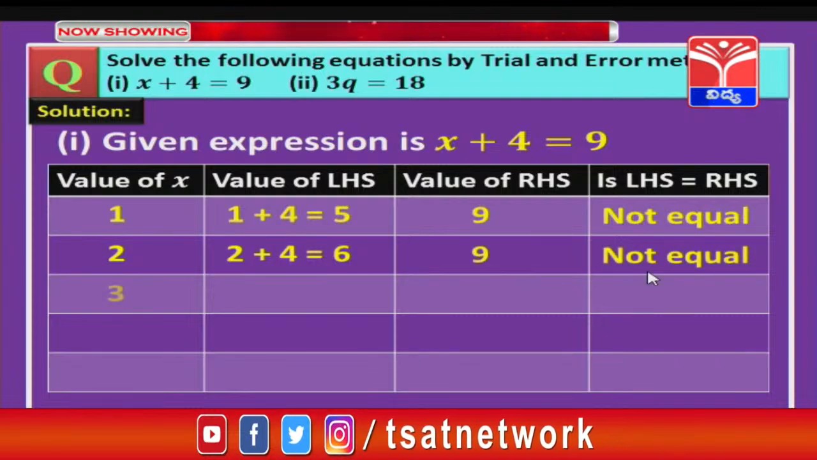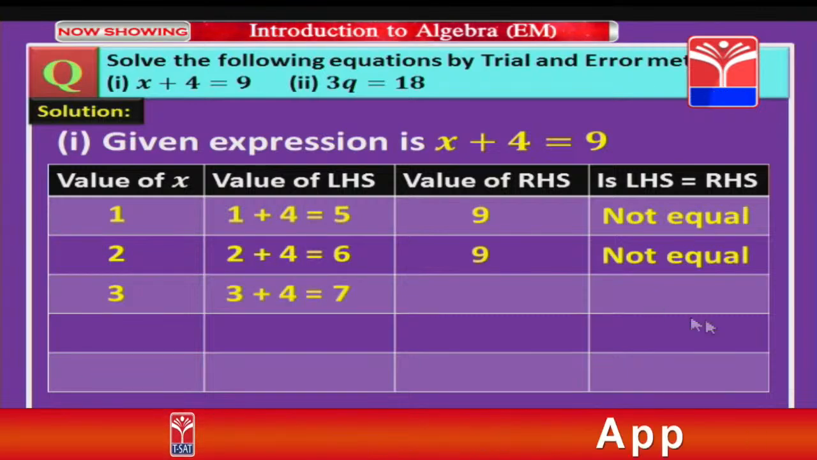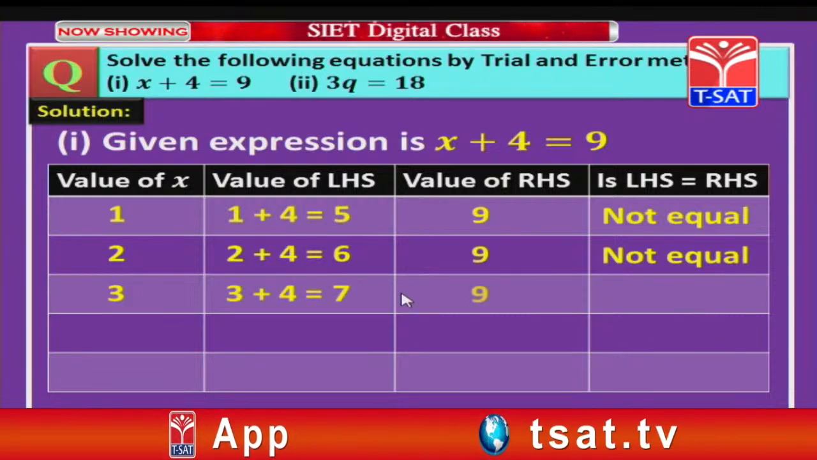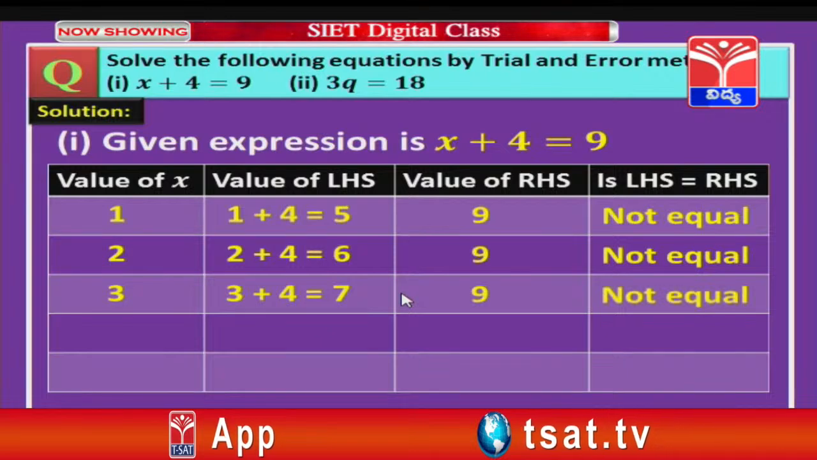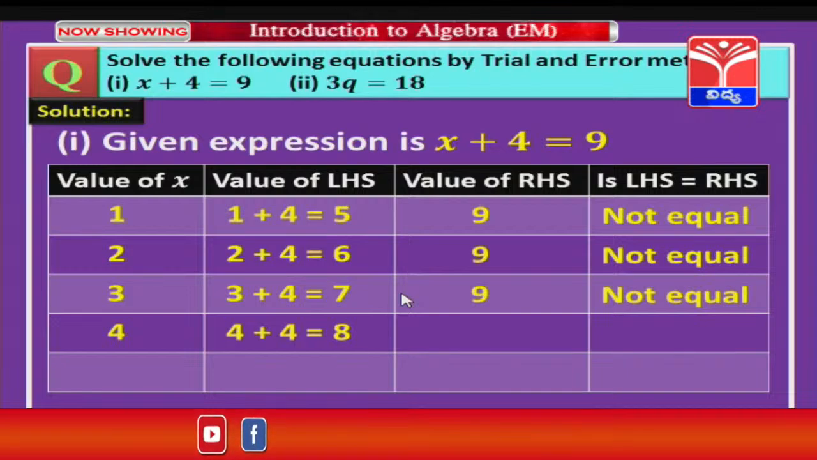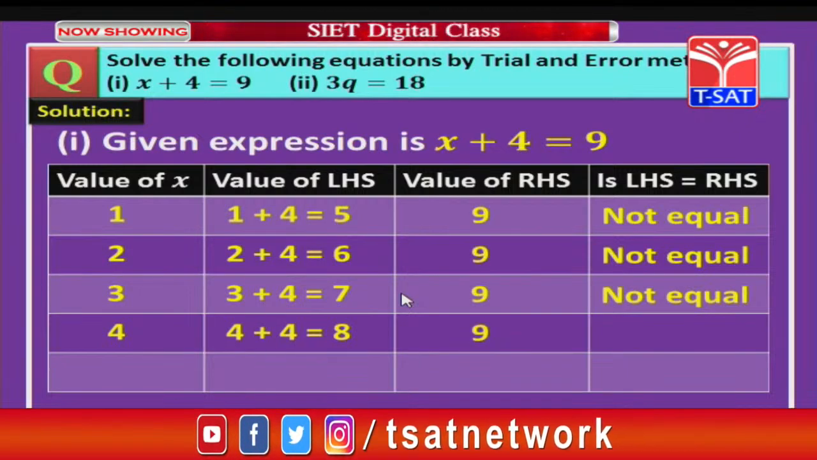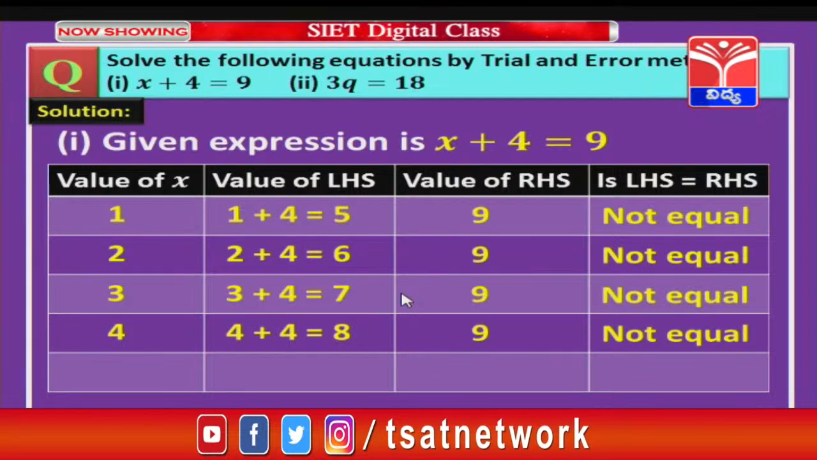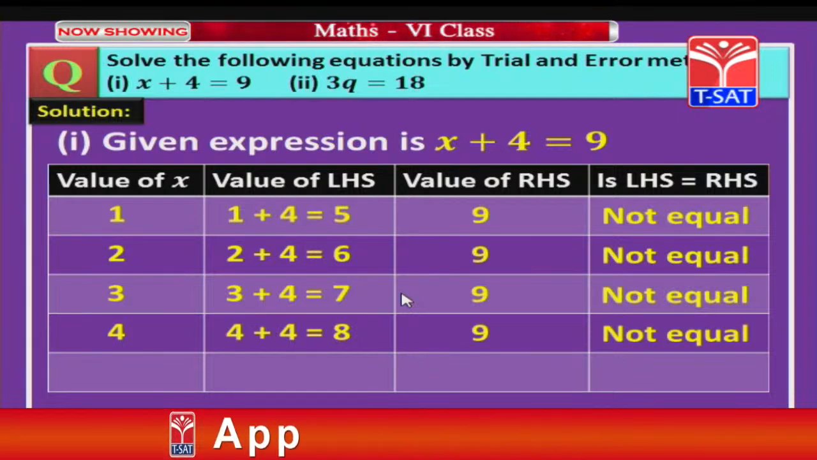So, we go for the next number, that is 3. 3 plus 4 is 7. Again RHS is 9 and both are not equal. Now, go for the next number, children, that is 4. So, 4 plus 4 is how much? 8 and the RHS value is 9. Again 8 and 9 both are different. So, both are not equal, that is LHS is not equal to RHS.